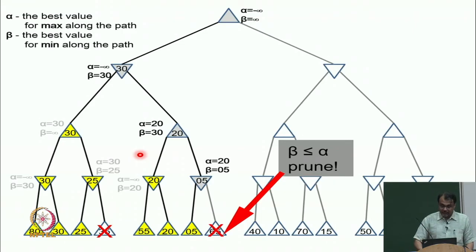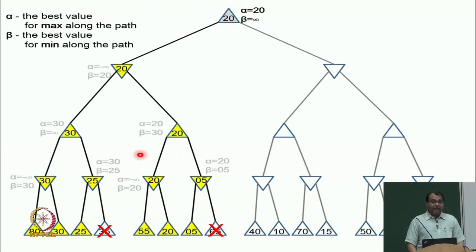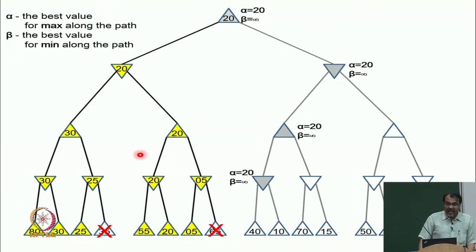I want to do one more. Okay. So, we go up and we send this information up. So, my alpha for the root node becomes 20. Basically, it says it knows that if I go left, I can at least get 20. Now, let us see if right gives me a better value. So, it is 20 or higher. I send this information down, and I have just evaluated, let us say, this subtree.